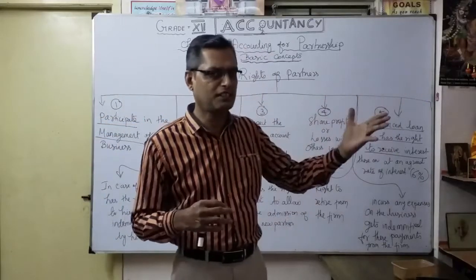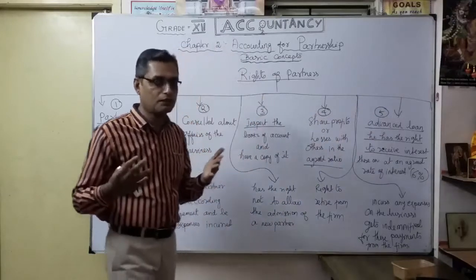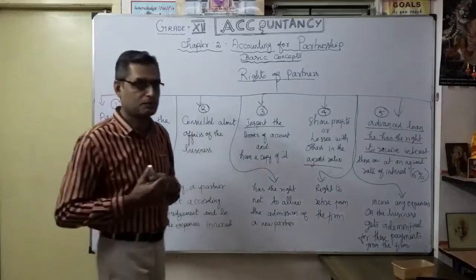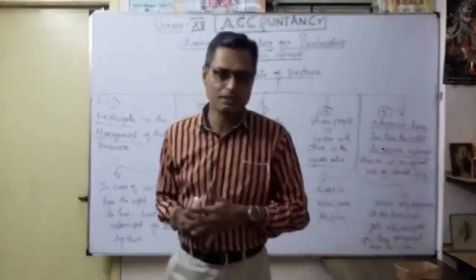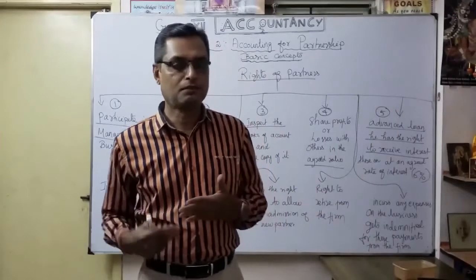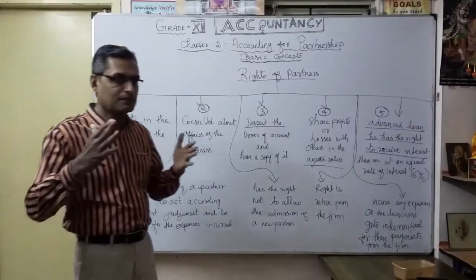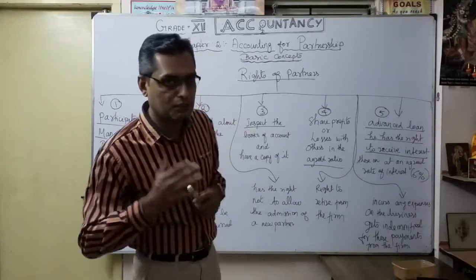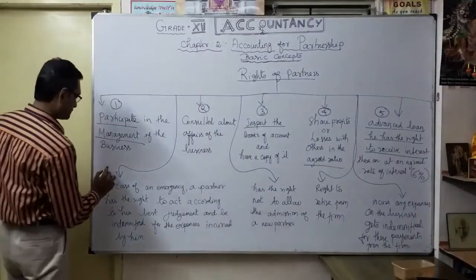I'm going to show how we calculate that. So whatever loan is given by the partner, he has a right to receive interest. That's the fifth one. It's a very important right. He can ultimately help the business by giving capital or a loan. Here, if you consider it a loan, the company or business has to give the interest. Okay, that's it.